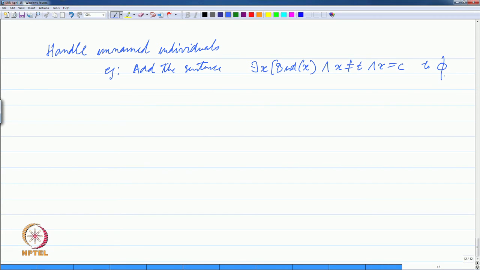Supposing we add this to phi, then in circumscription we can infer that this unnamed bird can fly essentially.